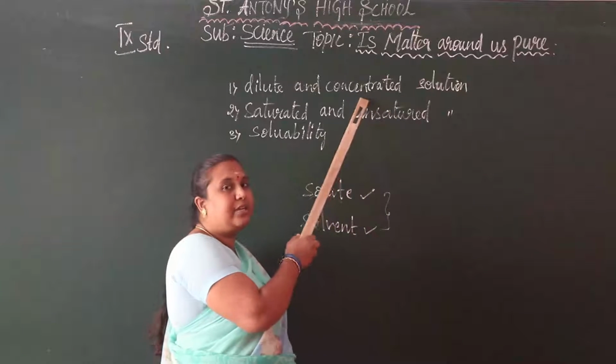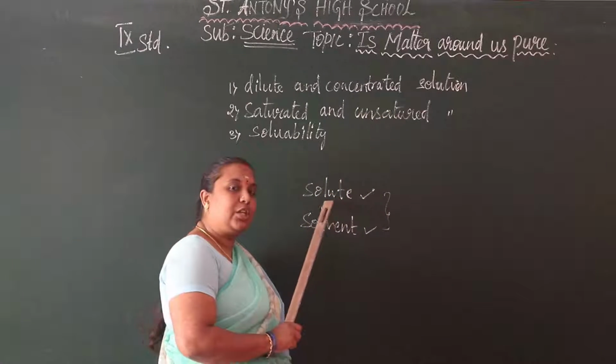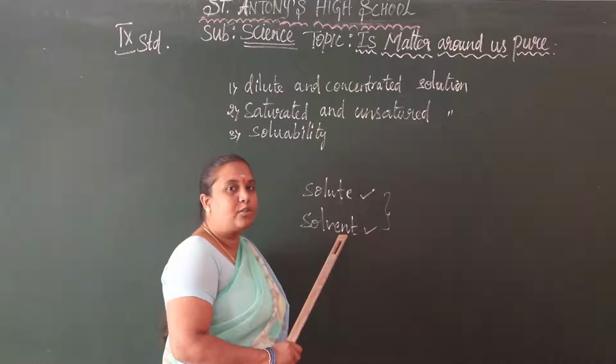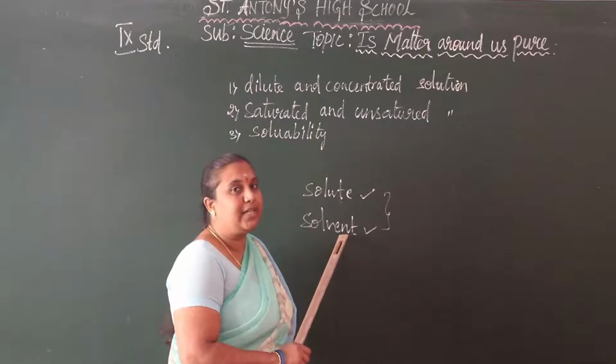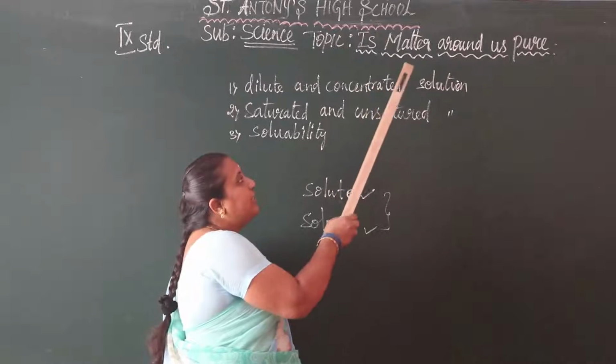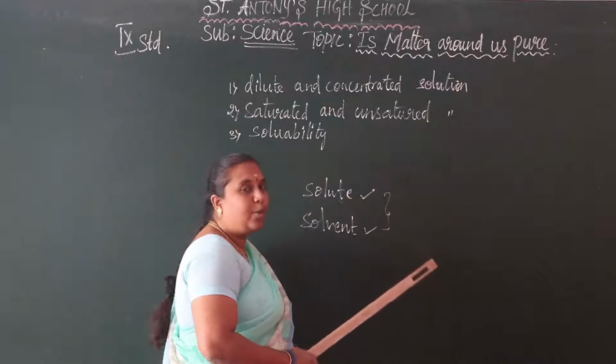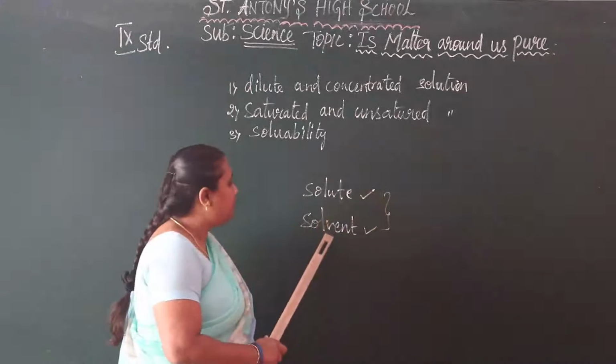What does concentrated mean? More amount of solute and less amount of solvent in it. That we can say is a concentrated solution. So in a solution, what are the two components? Solute and solvent.